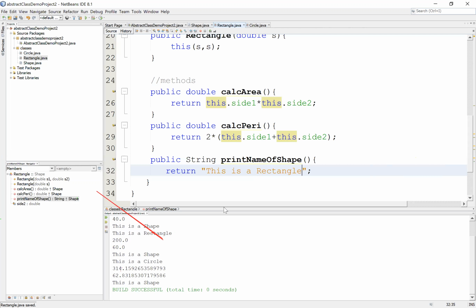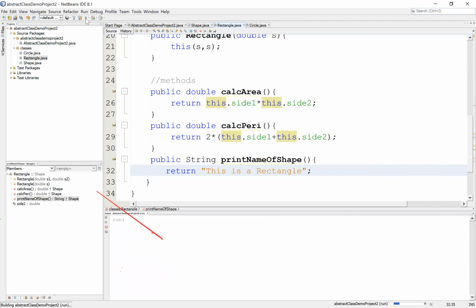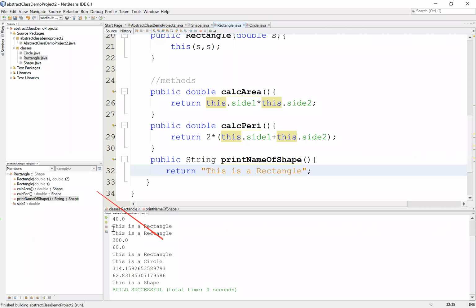Now if I run for square and rectangle, it has to say this is a rectangle instead of this is a shape. Whereas for circle, it should still say this is a shape. So let's run this. Yes. So this is a rectangle. This is a rectangle. But for circle, it shows that this is a shape.